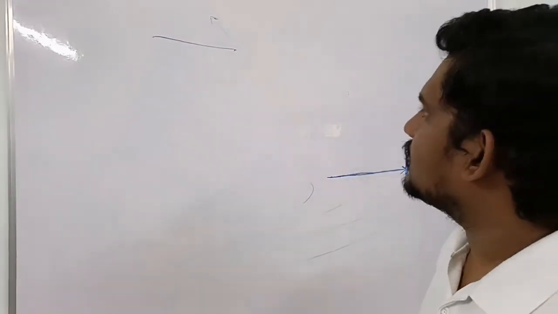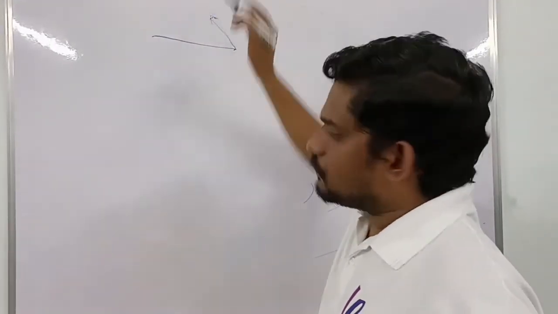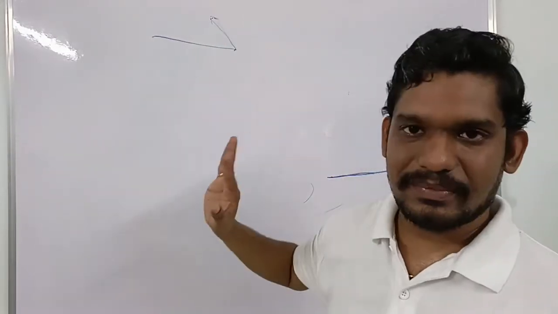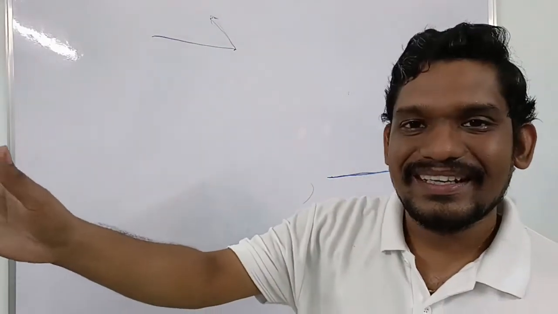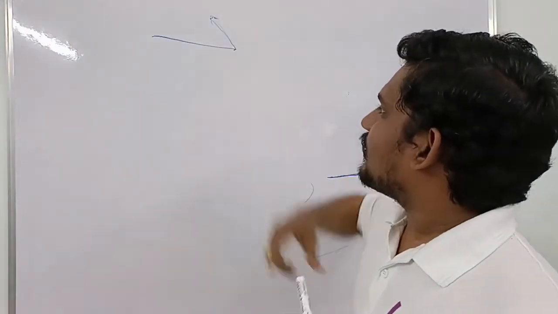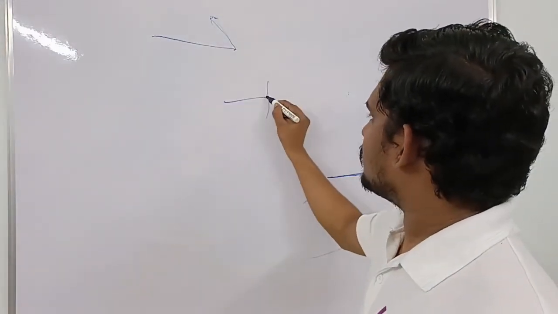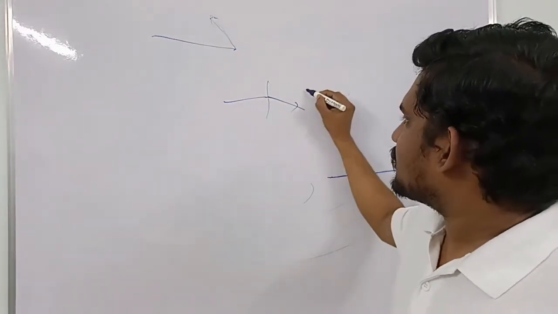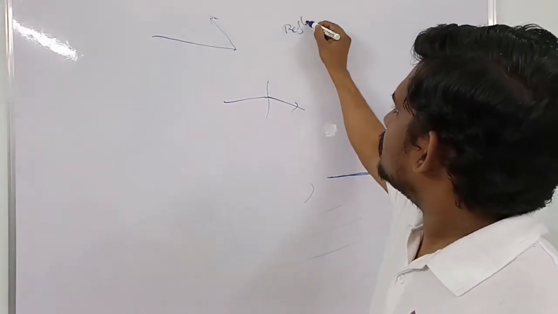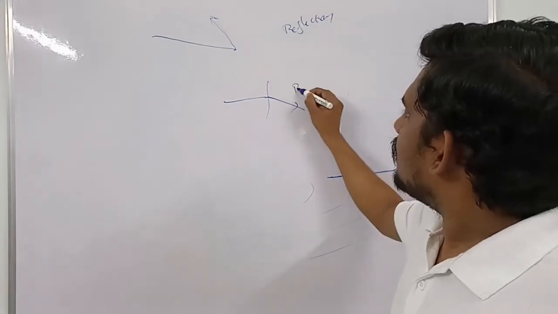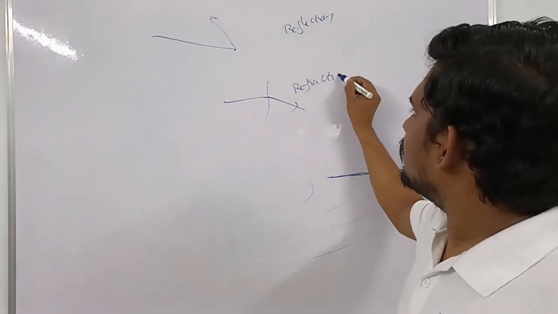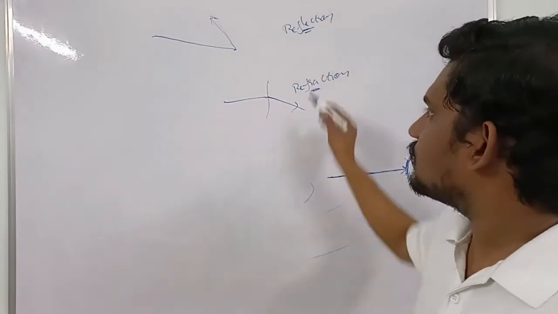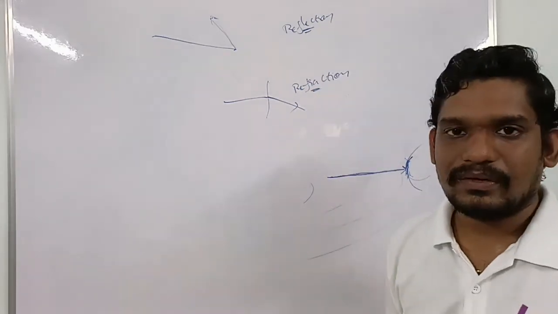So the basic thing is, for example, reflection. If you hit the wall with a ball and it comes back, it's called reflection. If it goes inside the wall, it is called refraction. When a thing falls on an object and goes inside with a deviation, it is called refraction. This is called reflection, and this is called refraction. The only difference between these two is the spelling, LE and RA. The rest of the things are the same. We should not be confused between those things.